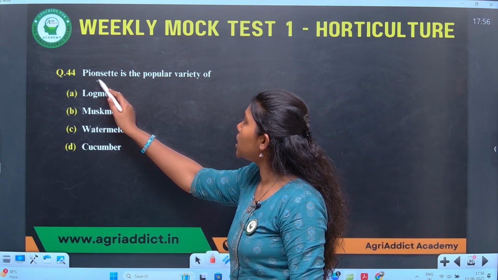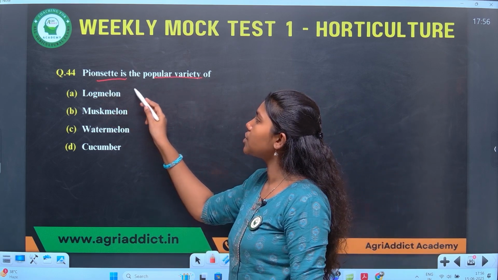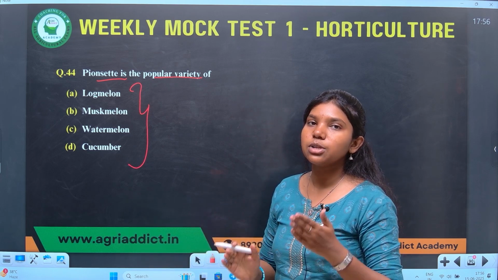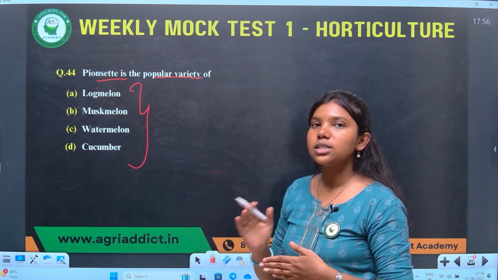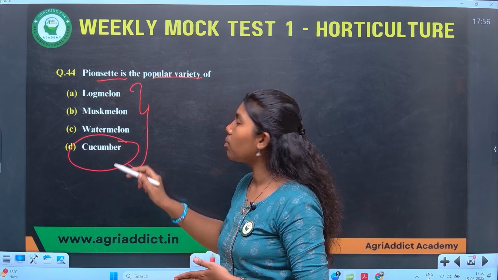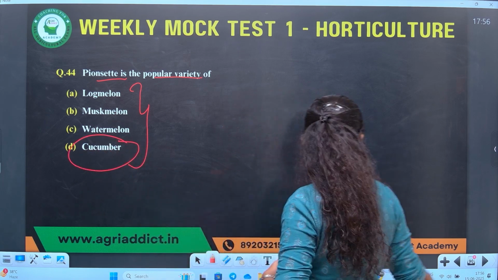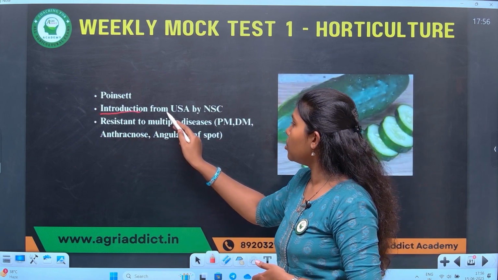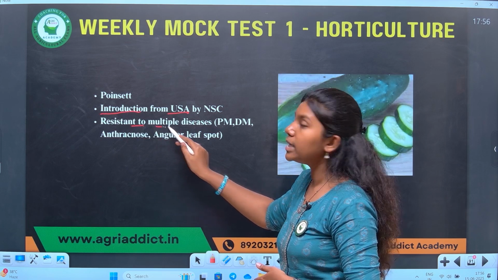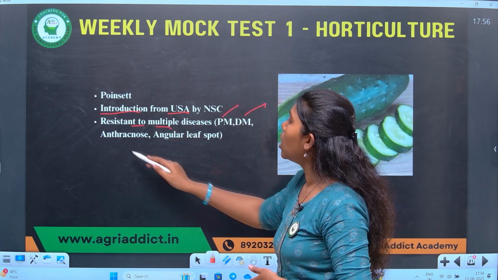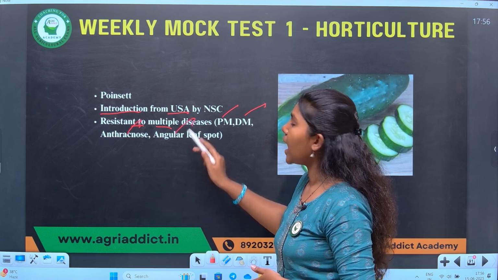Poinsett is a popular variety of which of the following cucurbit crops? It is a very famous variety. It has been introduced from foreign. It is an important cultivar of cucumber. Poinsett is a popular variety of cucumber. As I mentioned, it's an introduced variety from USA. It is resistant to multiple diseases like powdery mildew, downy mildew, anthracnose, and angular leaf spot.